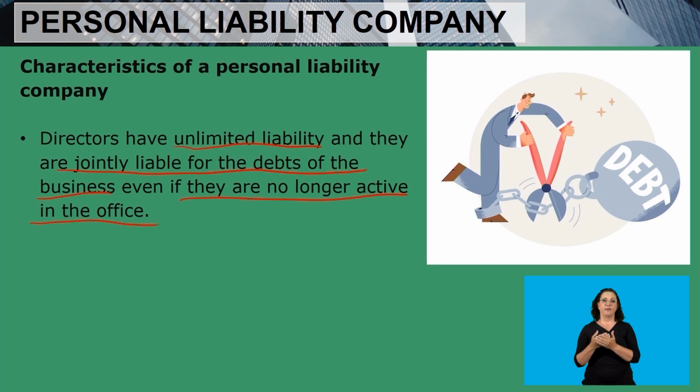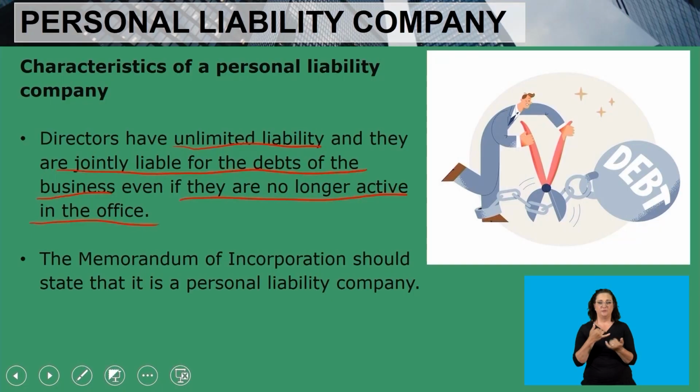So the characteristic of a personal liability company is that directors have unlimited liability. It simply means that directors' personal assets can be seized to pay for the debts of the business, even if those directors are no longer in office, no longer working for that particular company.